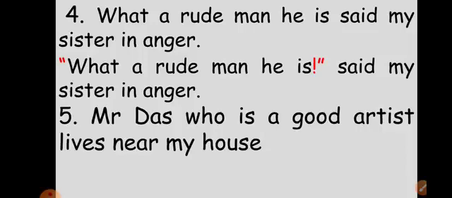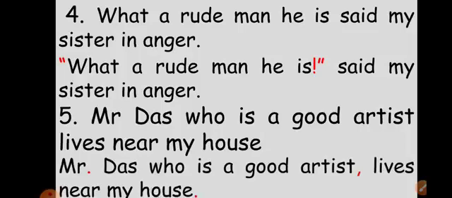Fifth question. Mr. Das, who is a good artist, lives near my house. Mr. Das, who is a good artist. So what will come here? Is your answer ready? Let's check. Mr. Das. So after Mr, a dot should be there, full stop. Who is a good artist? Small pause. So comma, lives near my house, full stop.